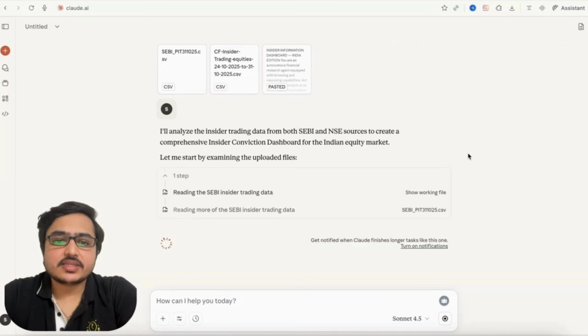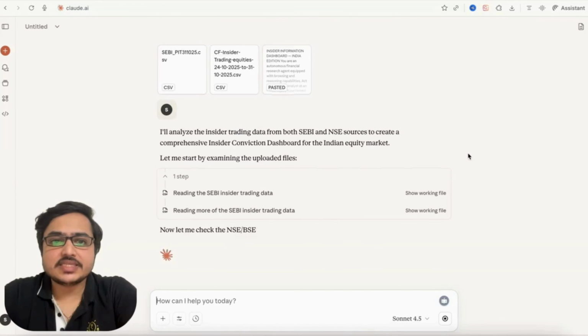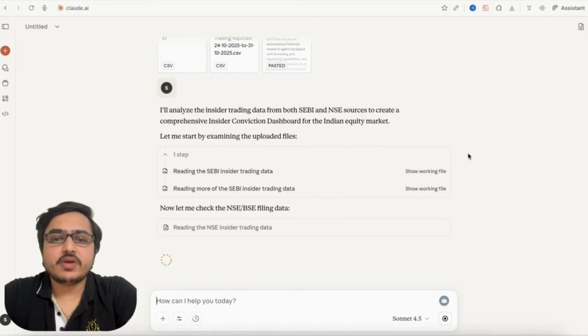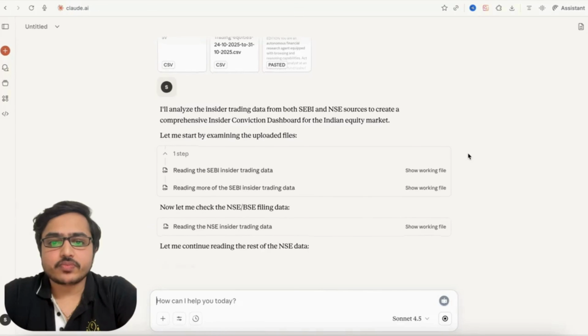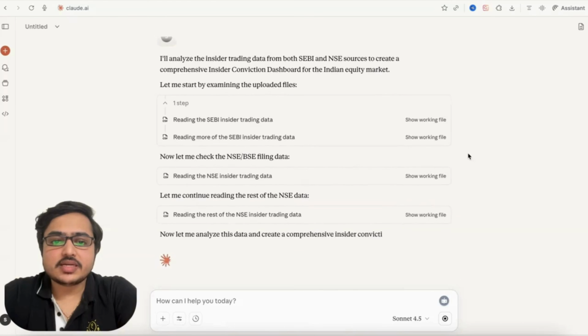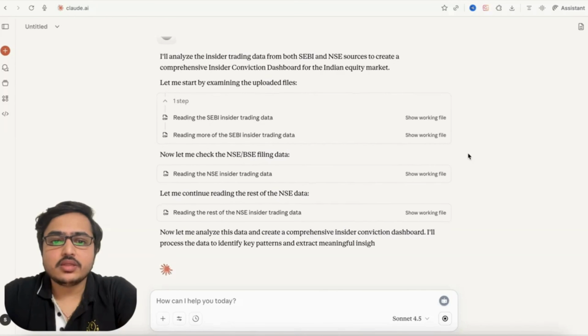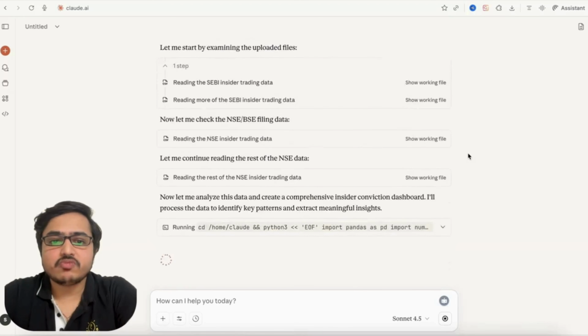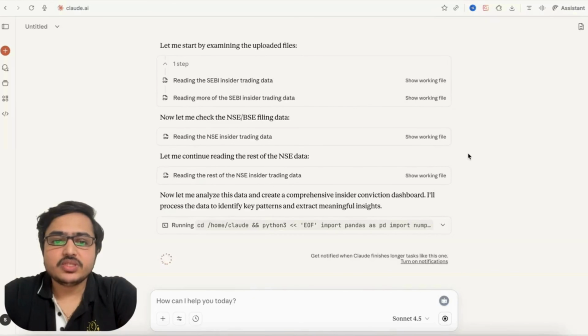And use cases that I can think of off the top of my head are basically, let's say you have a 25 stocks watch list, right? And you are watching these stocks closely. So you can just add those stock list inside this prompt. And let's say any important trades which happen in, let's say, 2 or 3 stocks out of those 25 stocks in the watch list, you will immediately get notified every week or every month, let's say. So this is the first use case.